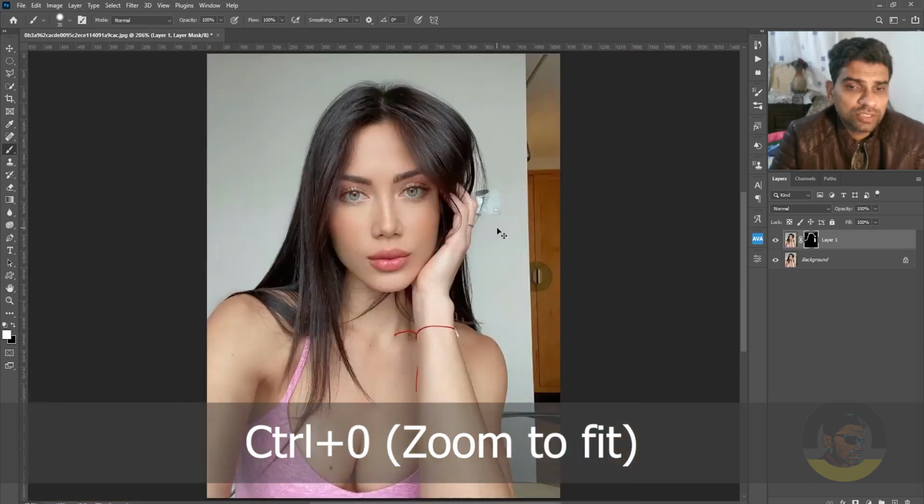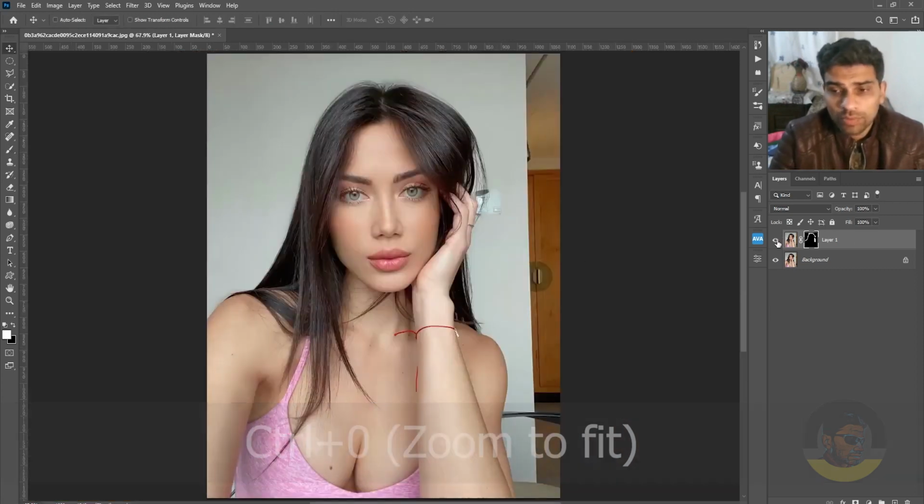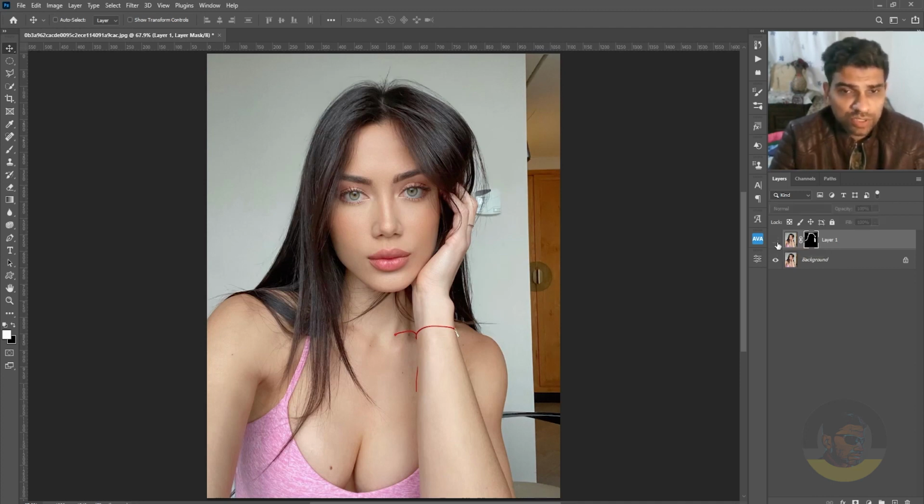I will press Ctrl 0 to zoom out to fit, and if I temporarily hide the top layer by clicking this eye icon next to the top layer, that will show me the layer below. So this was the before and here's the after.